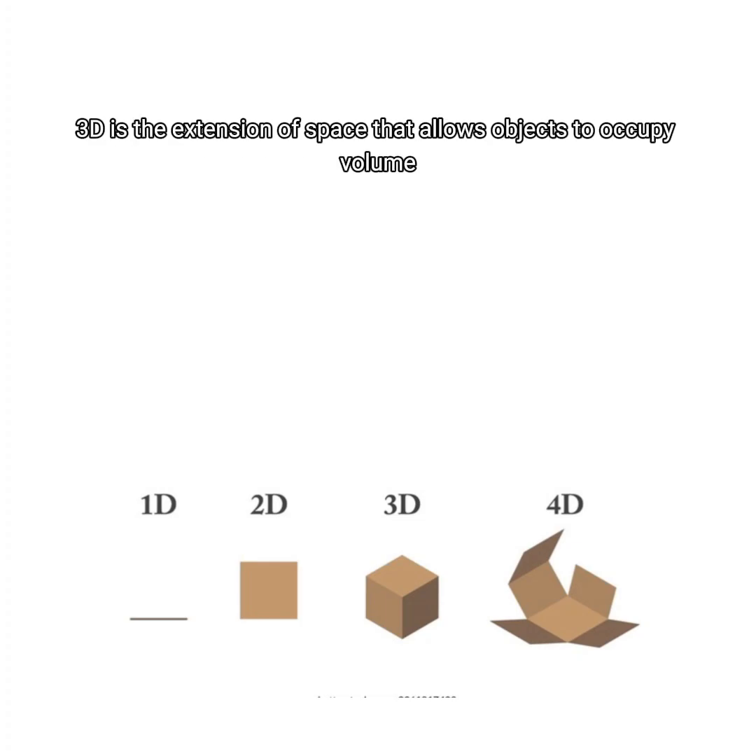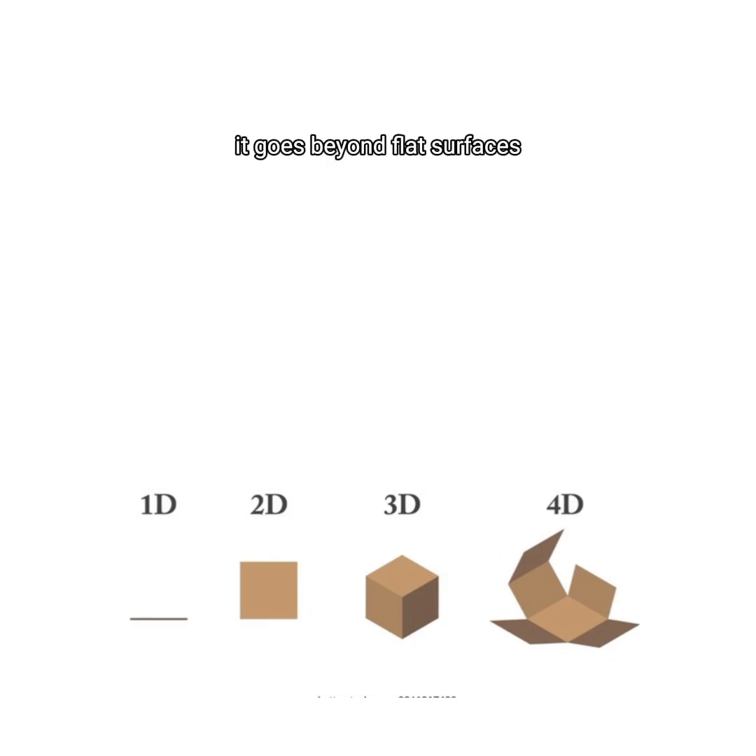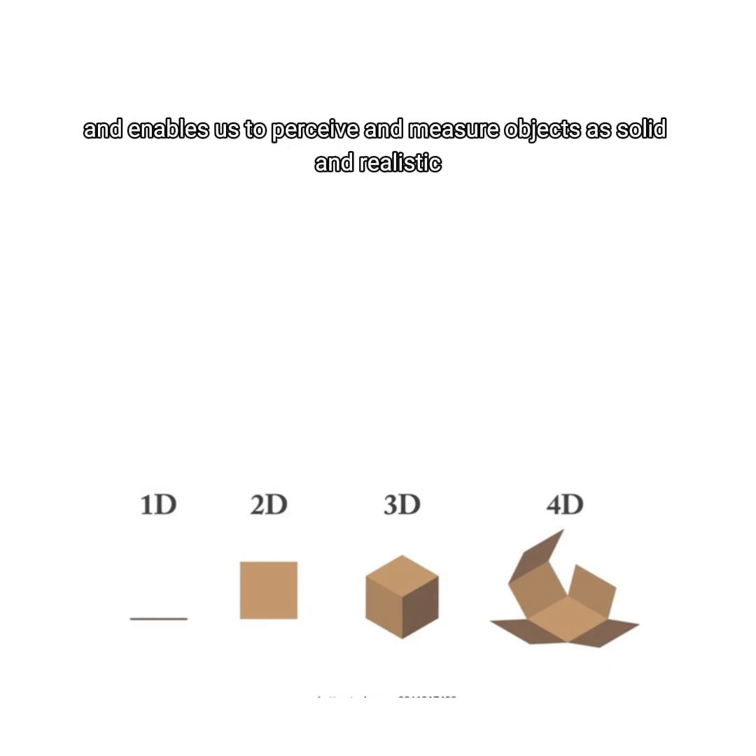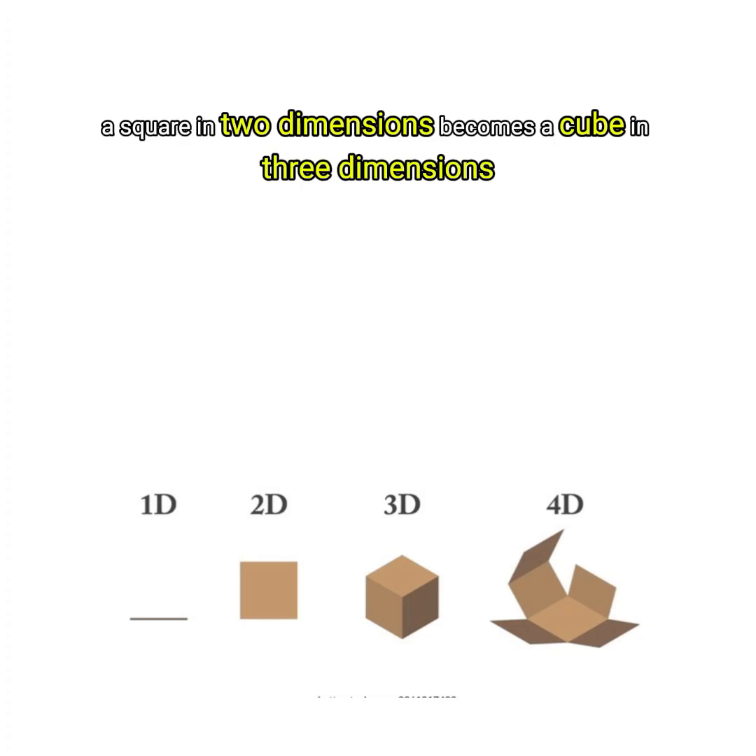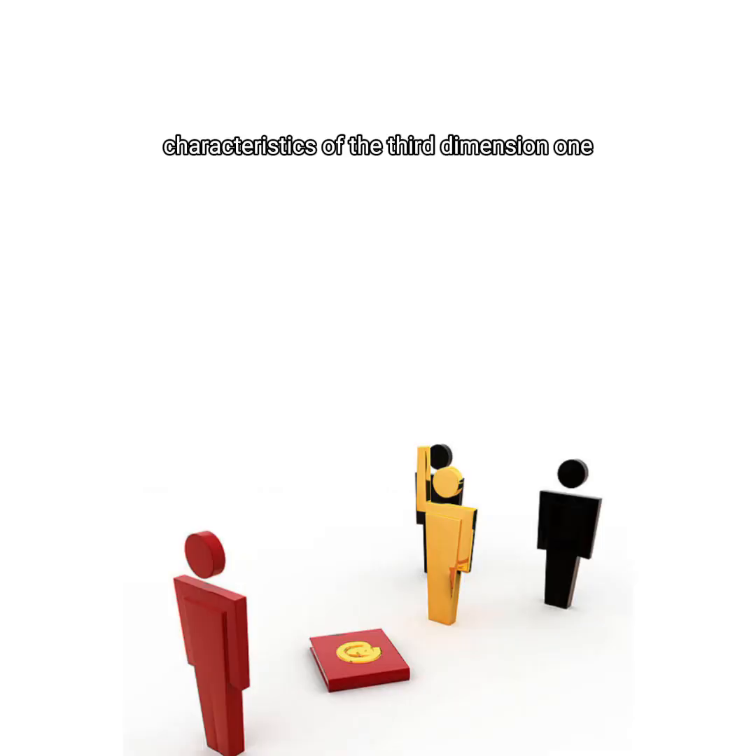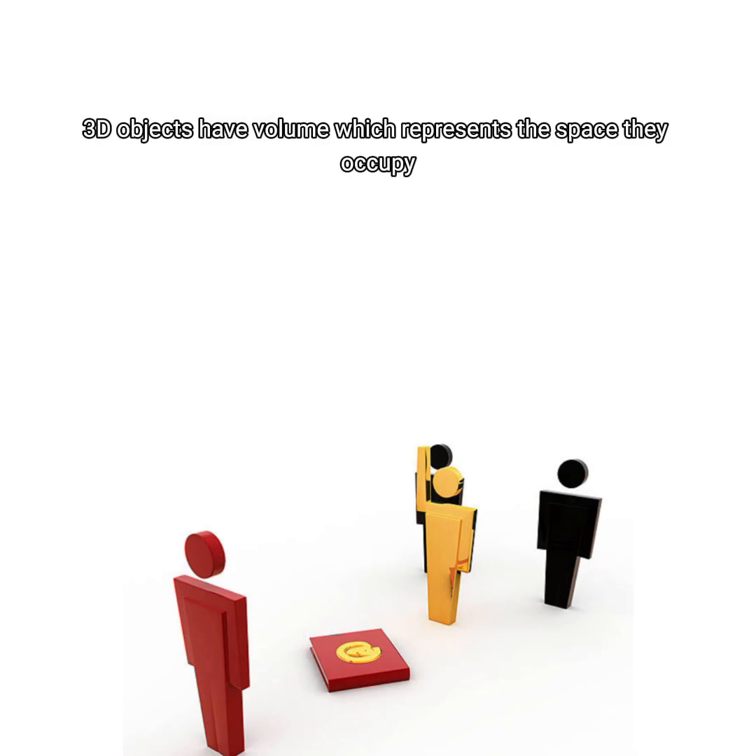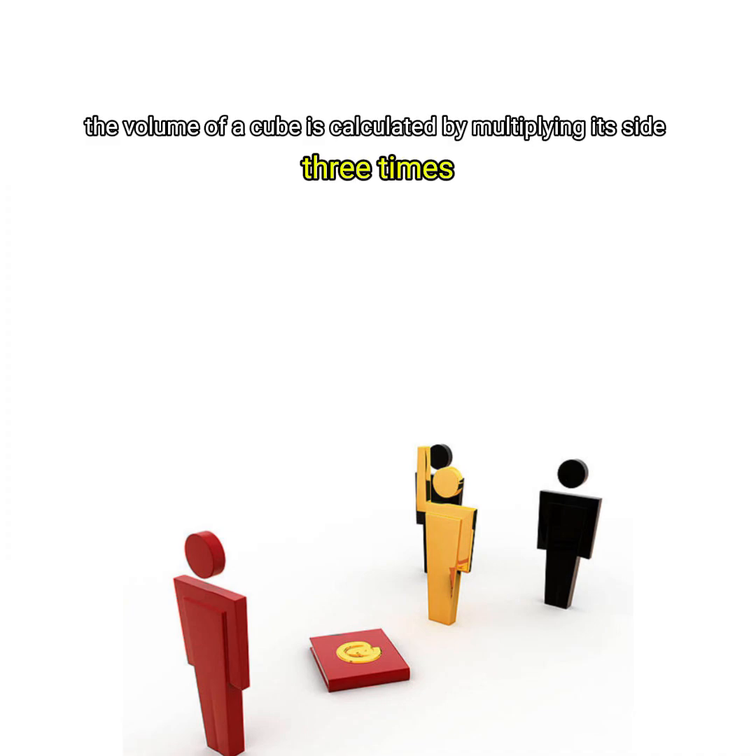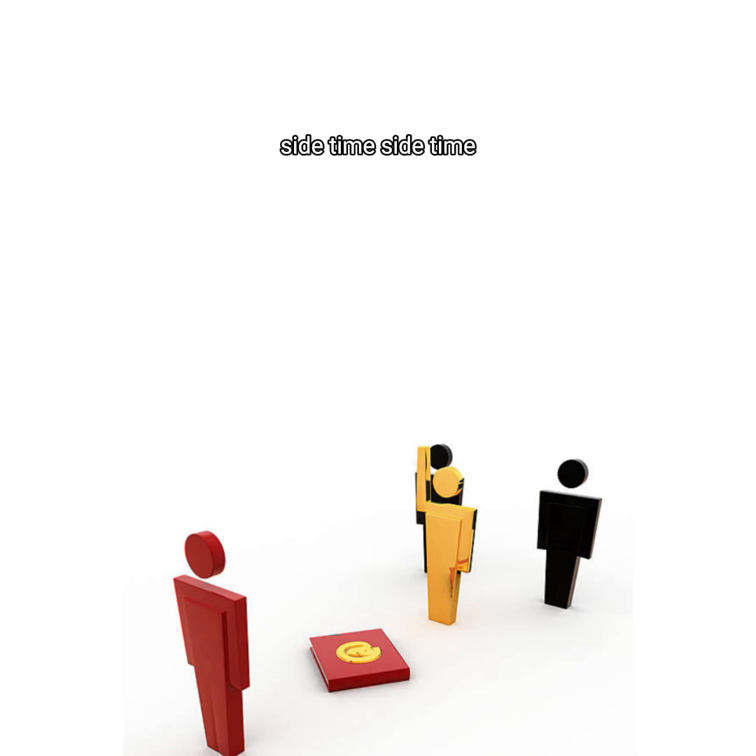The third dimension, 3D, is the extension of space that allows objects to occupy volume. It goes beyond flat surfaces and enables us to perceive and measure objects as solid and realistic. For example, a square in 2 dimensions becomes a cube in 3 dimensions, and a circle becomes a sphere. Characteristics of the third dimension. 1. Volume. Unlike 2D shapes that only have area, 3D objects have volume, which represents the space they occupy. For example, the volume of a cube is calculated by multiplying its side 3 times: side times side times side.